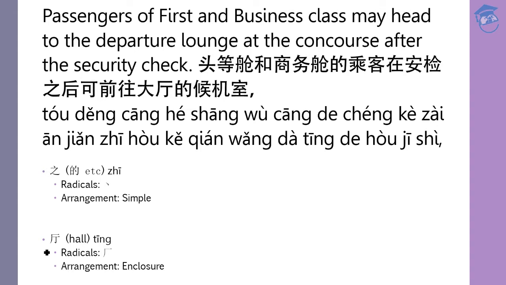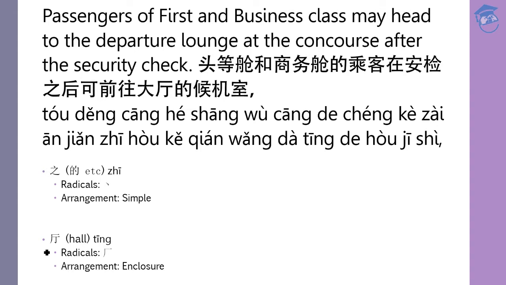可 is to mean can, and in this context it means may. Okay, it is a short form of 可以. If we are using one word only, it is a rather formal way of saying can. 前往 means heading or going to somewhere.